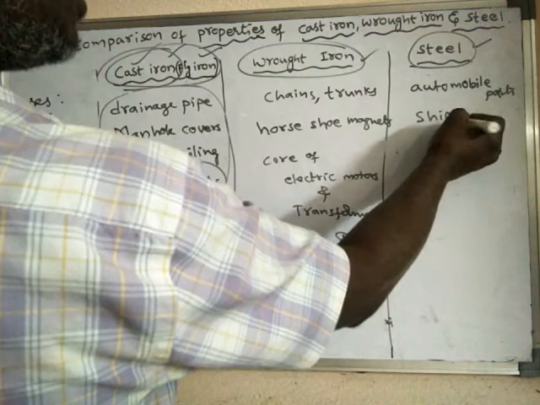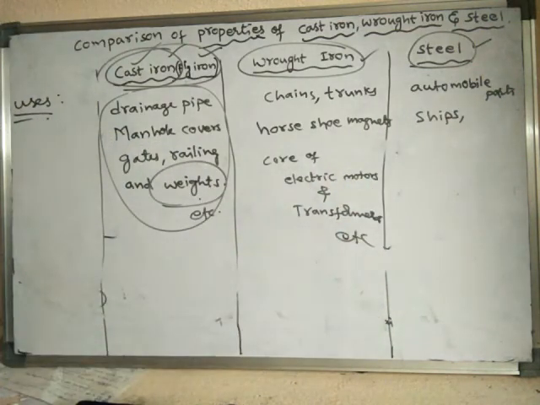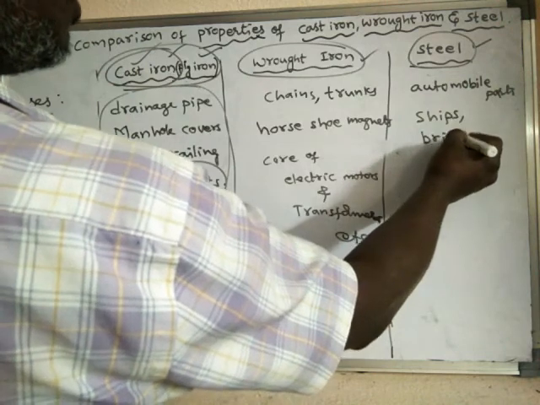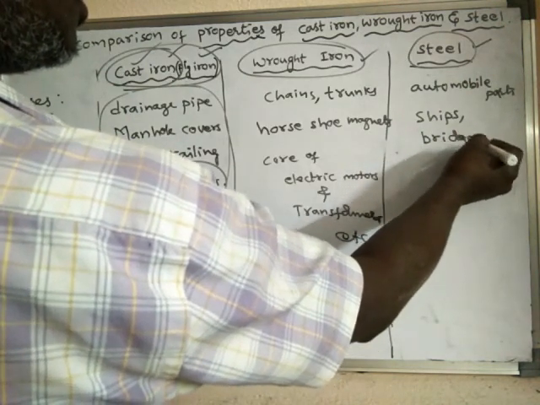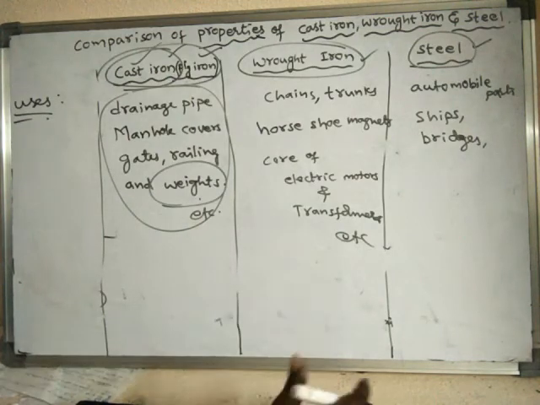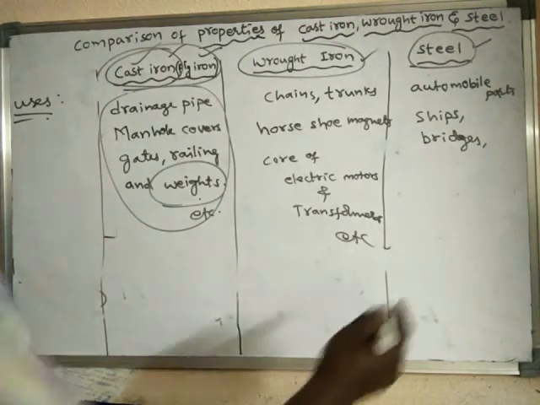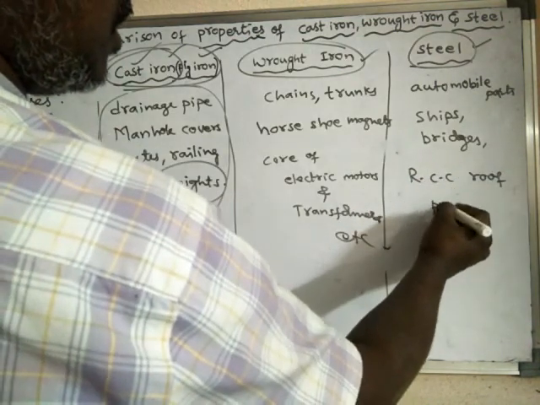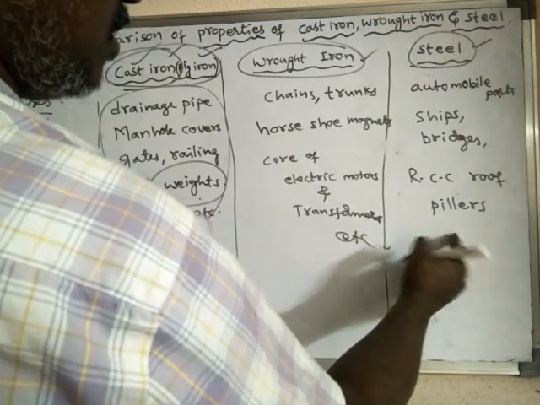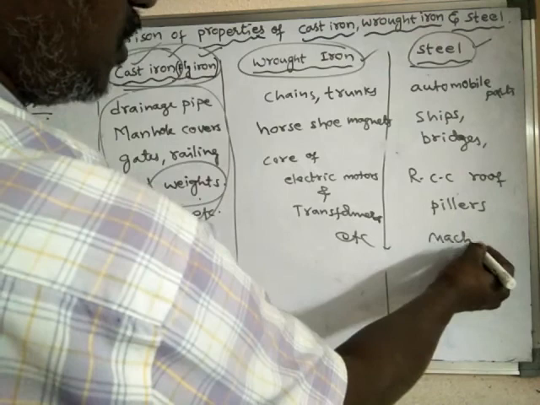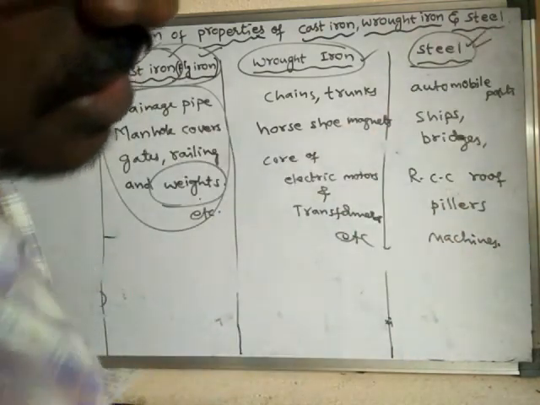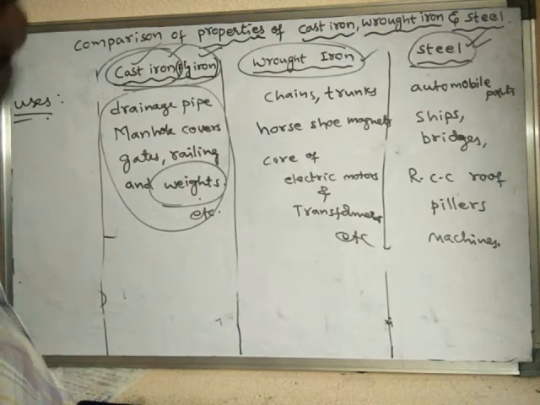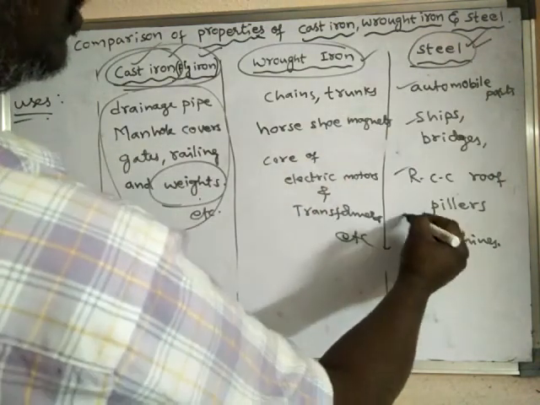Ships are made up of steel. Bridges are also made up of steel. Even buildings, in all constructions generally, we use steel material, and RCC roofs, pillars, machines, etc. Because of its high structural strength and high tensile strength, steel is used for these purposes.